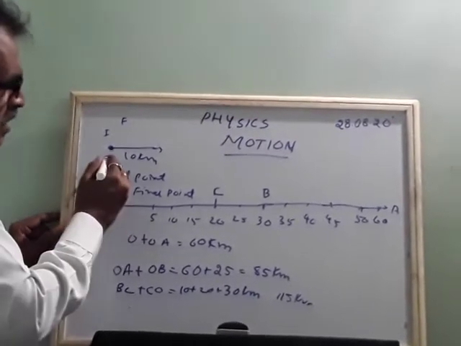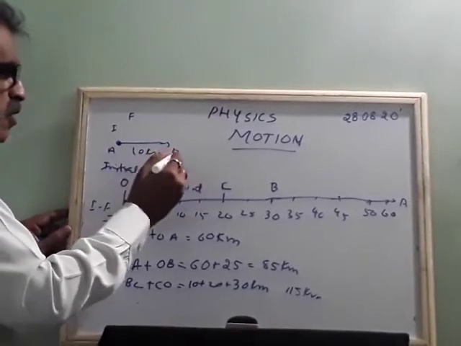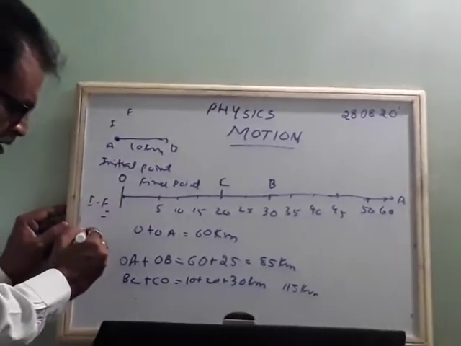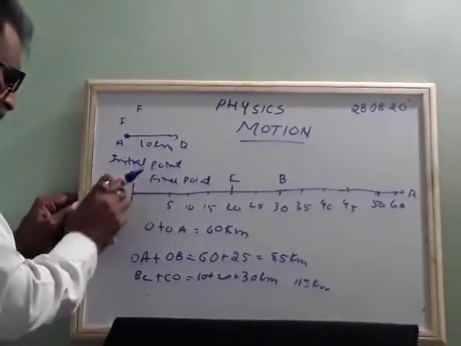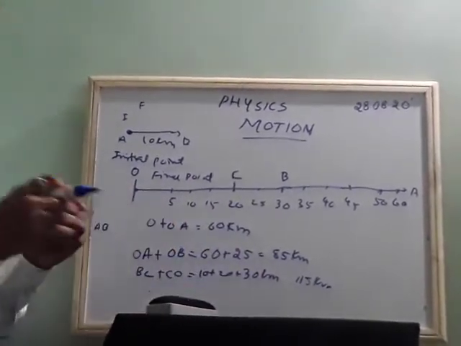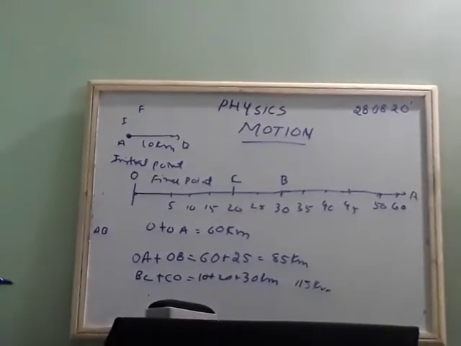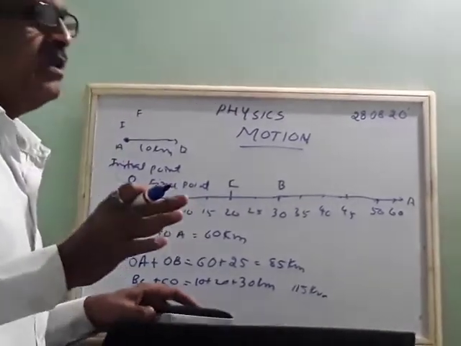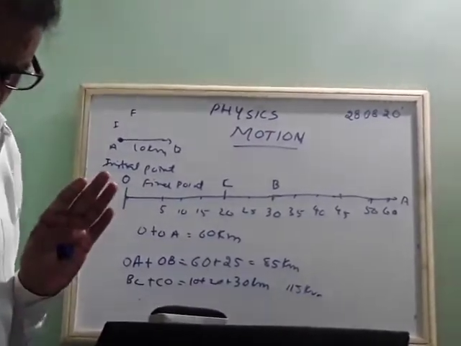First, from the initial point it starts O to A to B. A to B is 10 kilometers. So here it is final minus initial, because the initial point will always be 0. Whenever you start moving from a particular point, the value will always be 0.